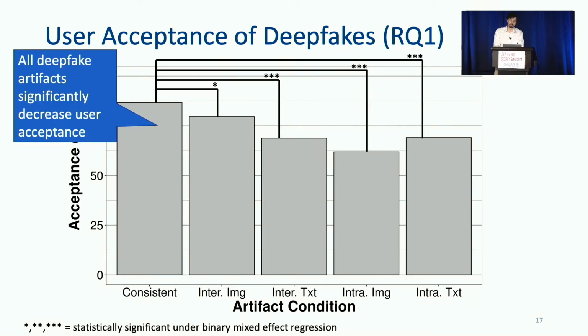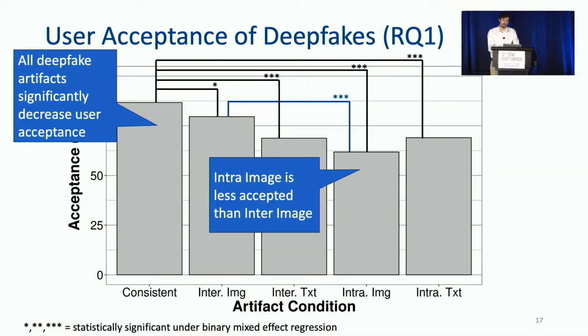Via binary mixed effects regression modeling, we find that compared to consistent profiles, all deepfake artifacts significantly decrease users' acceptance of their profile. Thus, profiles with deepfake-induced inconsistencies are less likely to be accepted by end users. Interestingly, though, these artifacts don't perform uniformly. In particular, we find a difference between the intrafield image artifact and the interfield image artifact, with malformed images having significantly lower acceptance rate than images that just appeared too young.